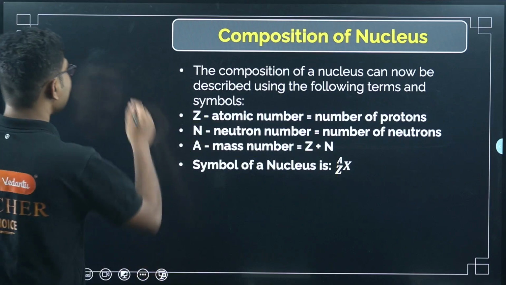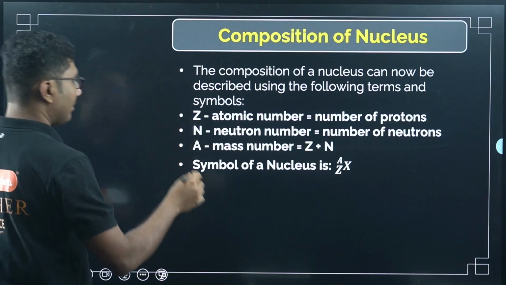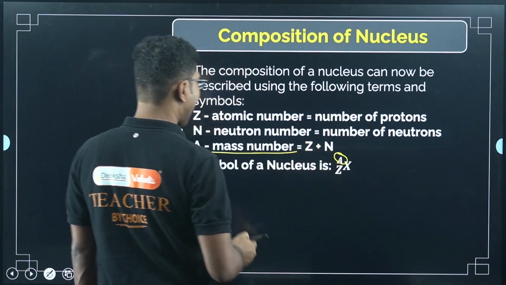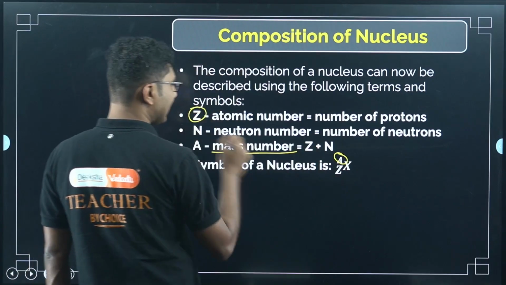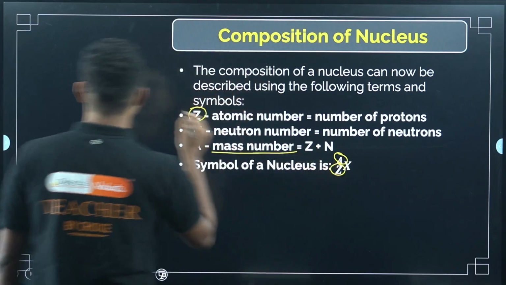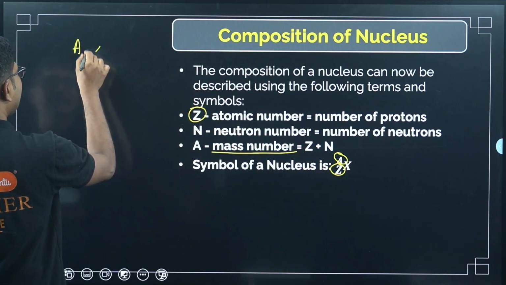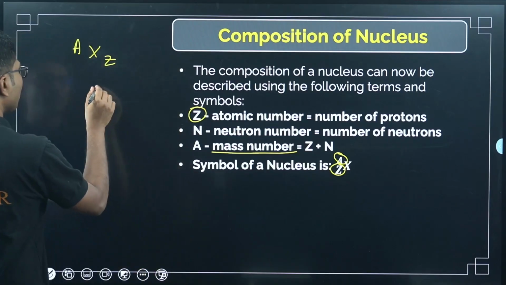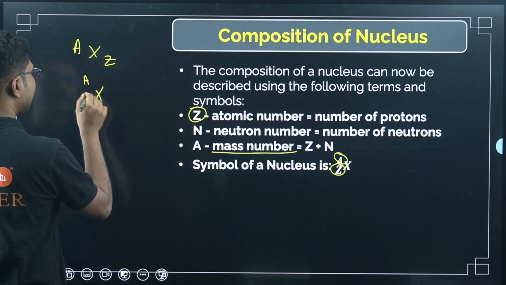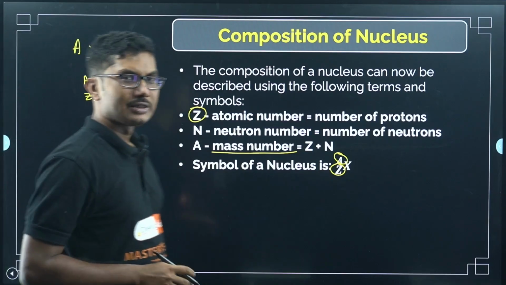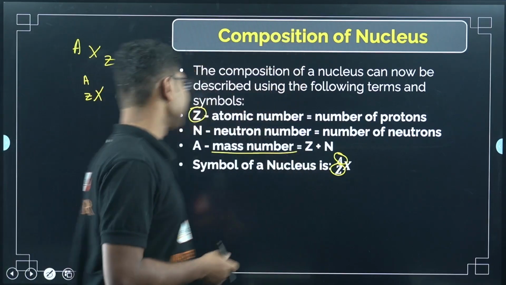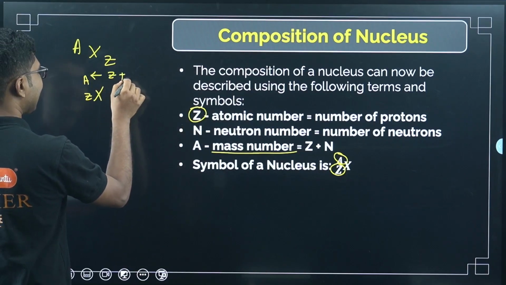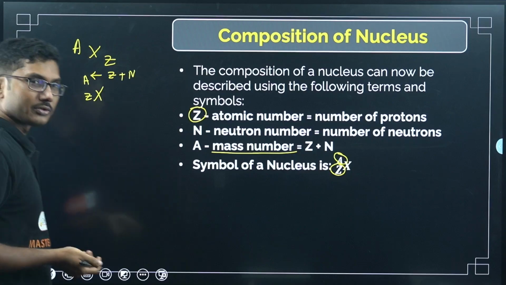The symbol of a nucleus is given by A Z X. Suppose the mass number is A, it will come at the top, and if the atomic number is Z, it will come at the bottom. Sometimes in some books they write it like this also, which is fine, but most modern books write it like this, AZ, which is easy to write. So this is the symbol that you need to remember. A is the mass number, that is Z plus N, and Z is the number of protons.